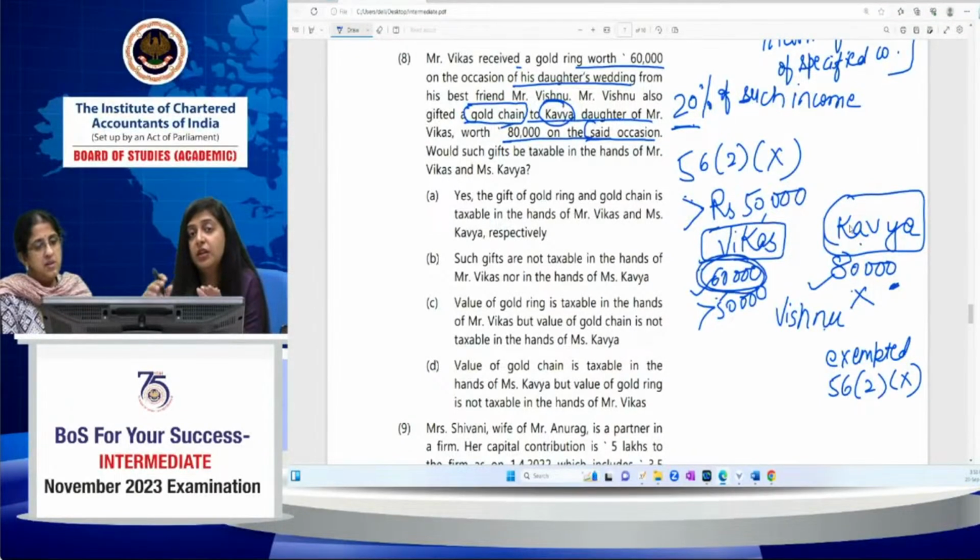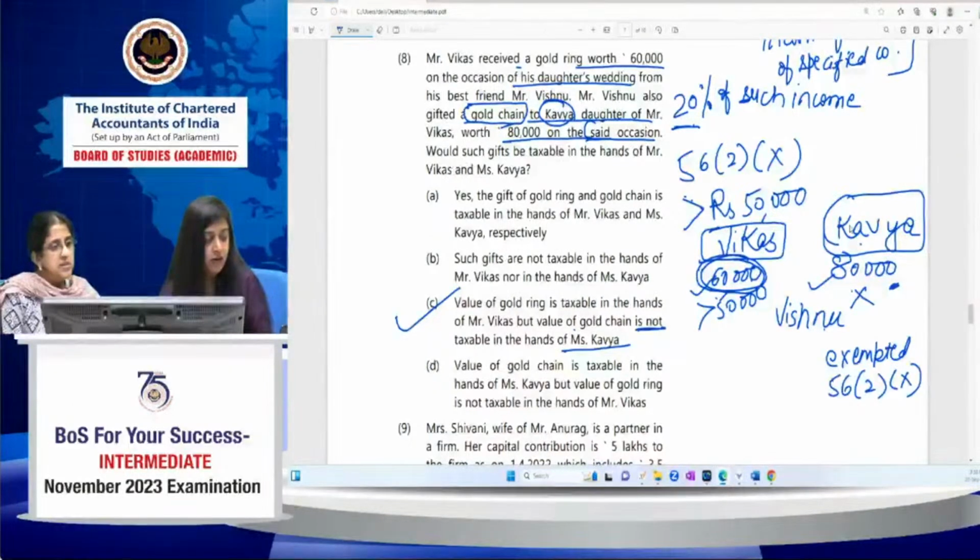The whole 60,000 would be taxable. It is not that only the amount exceeding 50,000 is taxable. The whole 60,000 amount would be taxable in the hands of Mr. Vikas. So what would be the correct option? The correct option would be C. Value of the gold ring is taxable in the hands of Mr. Vikas, but value of the gold chain is not taxable in the hands of Miss Kavita. Yes, it's C.